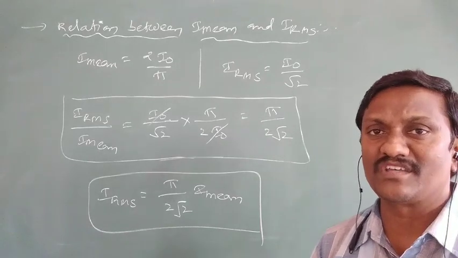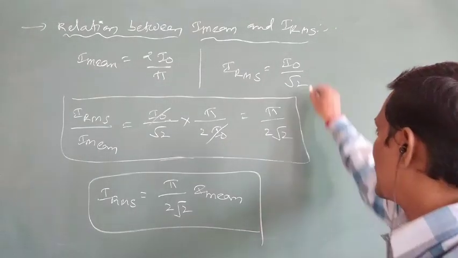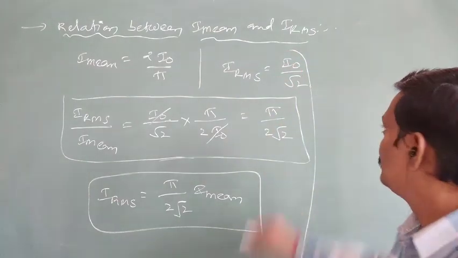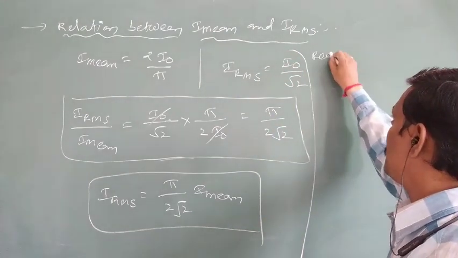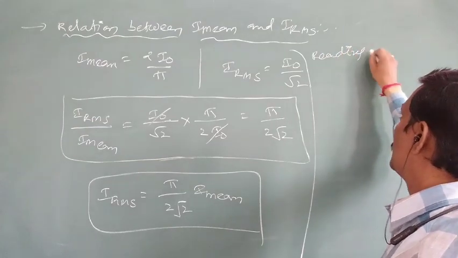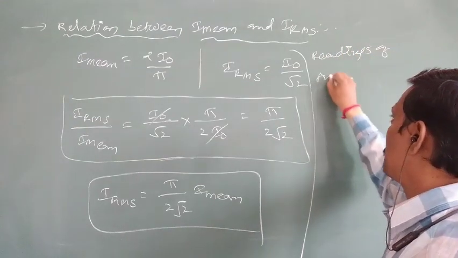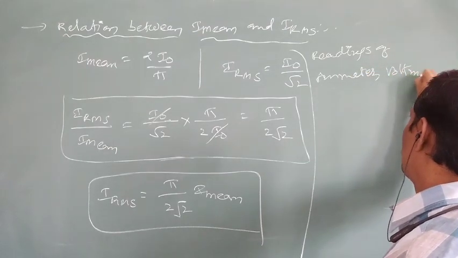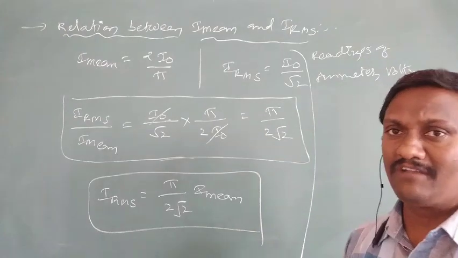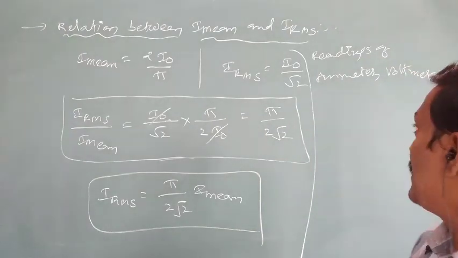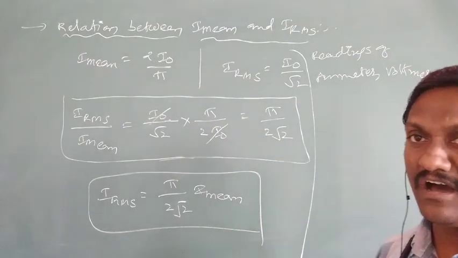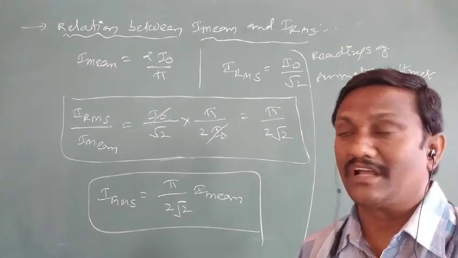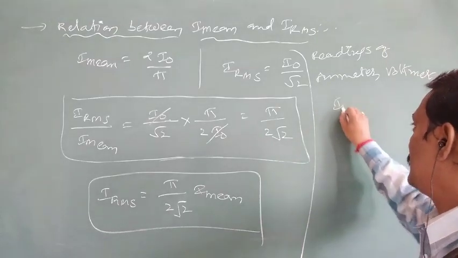And what is the importance of RMS currents? RMS is also called the apparent value. That means the readings of an ammeter, voltmeter, and galvanometer, all meter values, are always RMS values. For example, if an ammeter shows a current of 2 amperes, that appearing value is always RMS.